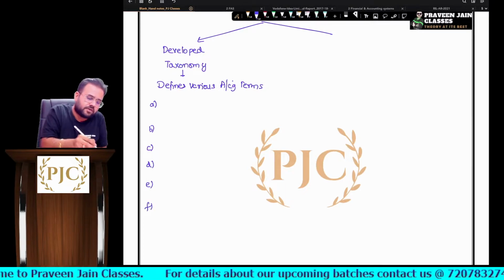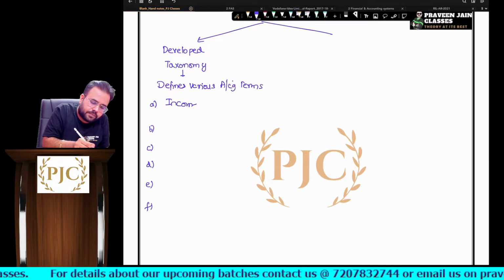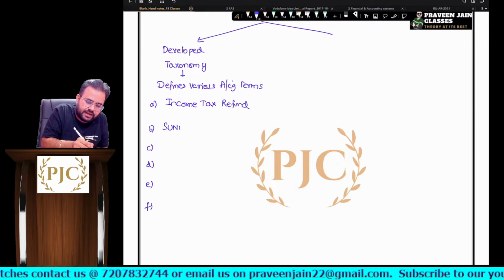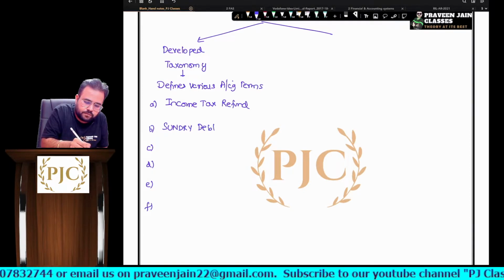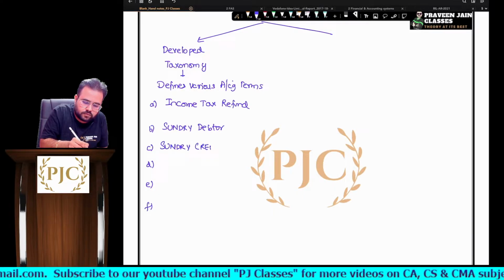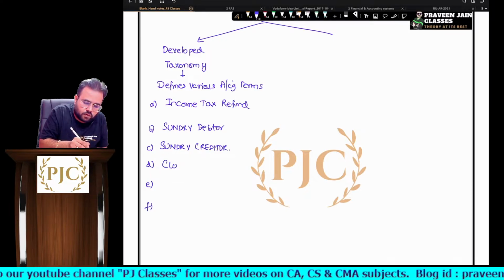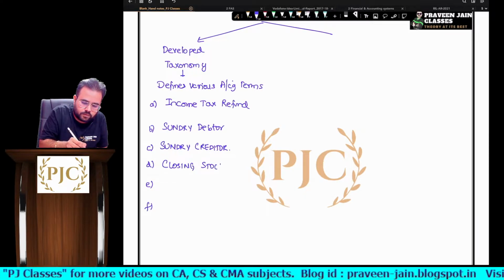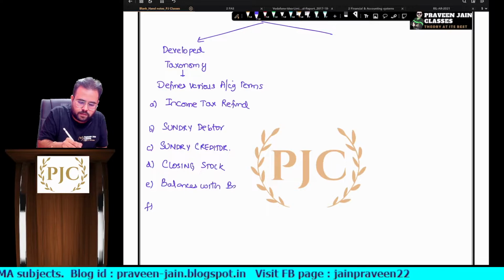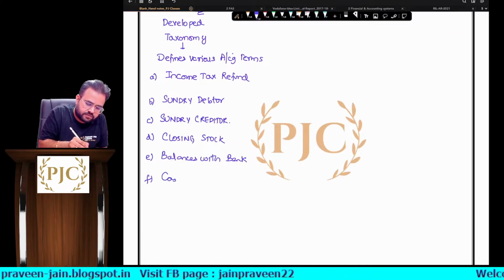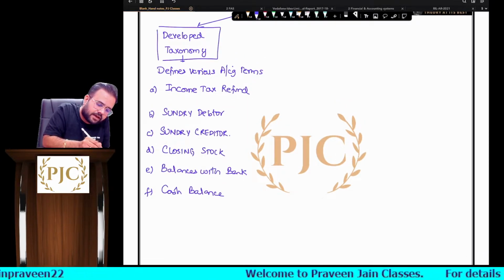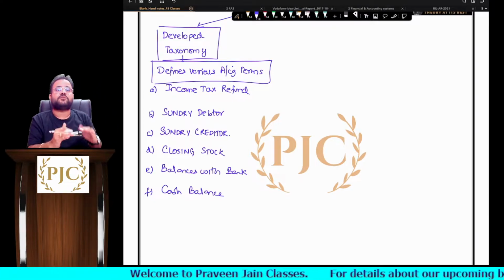Some words we are using: income tax refund, sundry debtor, sundry creditor, closing stock, balances with banks, cash balance. Just an example I have taken. So these are the standard terms which have been defined.